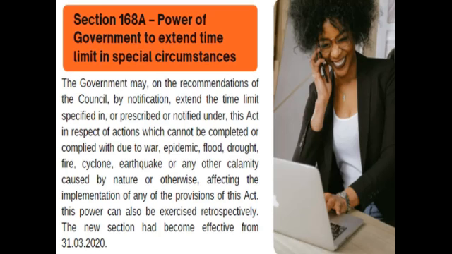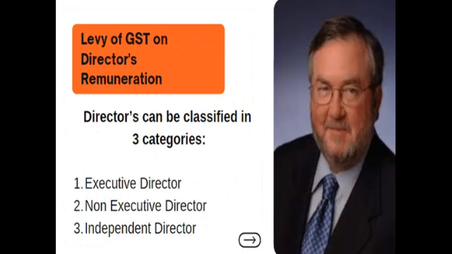I have already explained that there may be a situation of war, epidemic, flood, drought, fire, cyclone, earthquake, COVID, or any other calamity caused by nature or otherwise, which is affecting the implementation of any of the provisions of this Act. So this new section has been introduced from 31st March 2020. Remember this, this is a new section. This was not there when the Act was originally incorporated in the country.